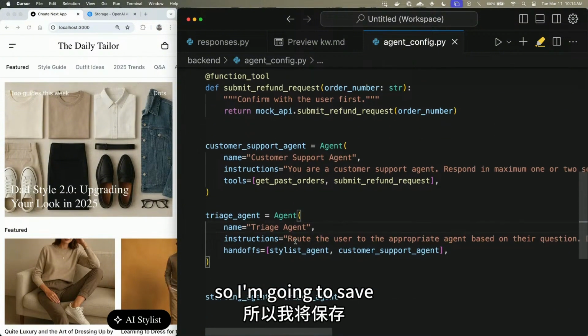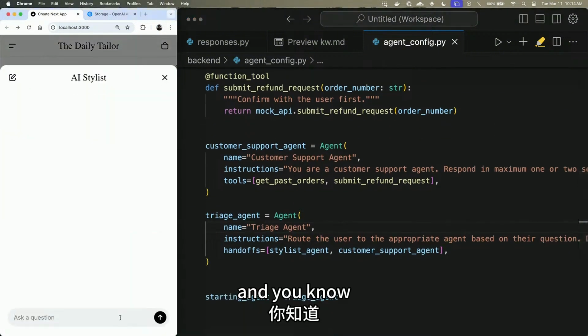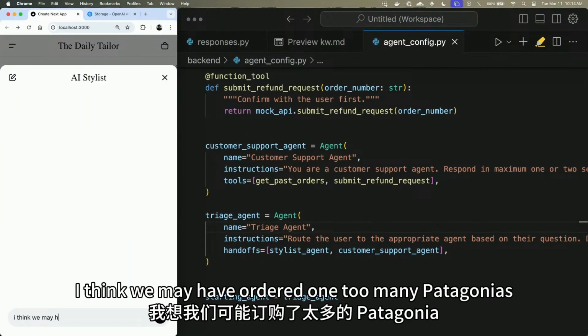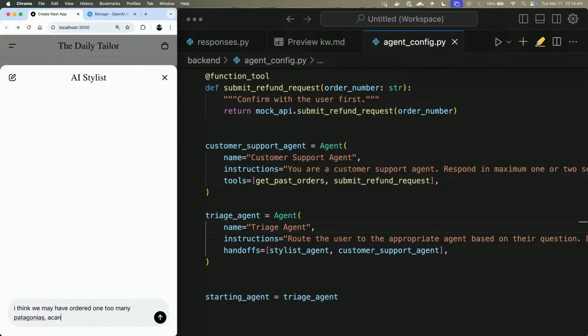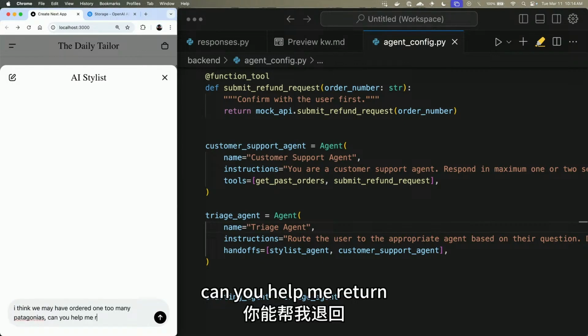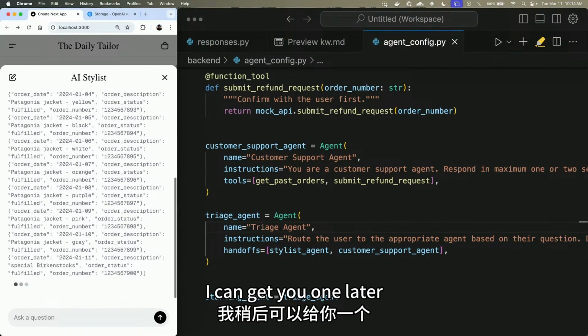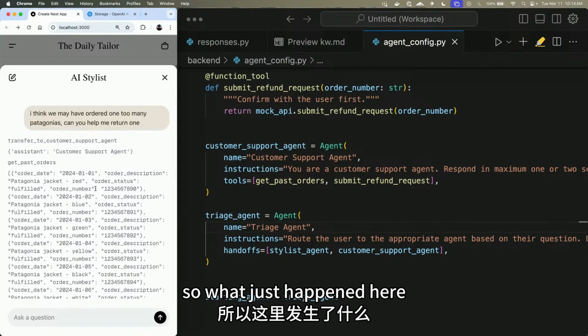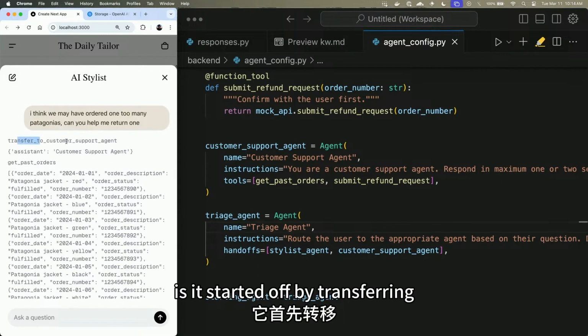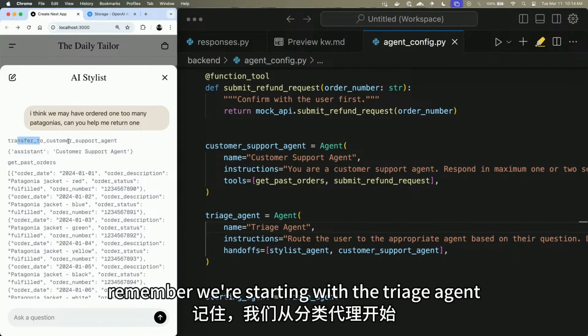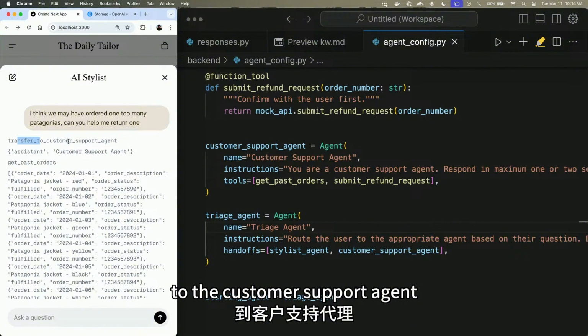So I'm going to save and say, I think we may have ordered one too many Patagonias. Can you help me return? I don't understand. I know, I'm so sorry. I can get you one later. So what just happened here is it started off by transferring, remember we're starting with the triage agent, to the customer support agent.